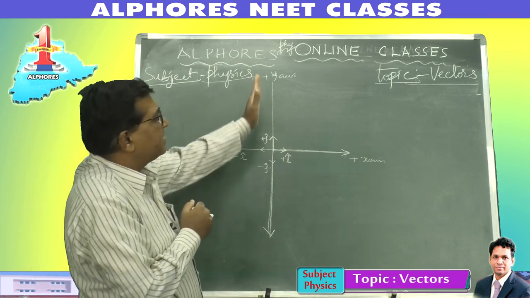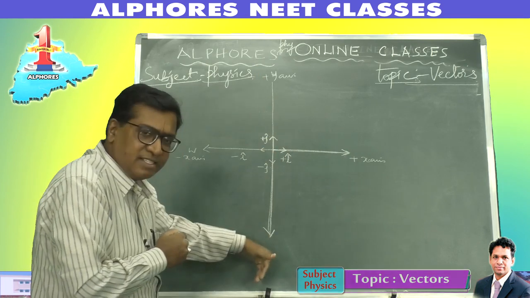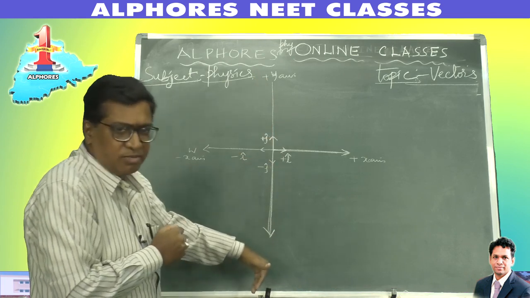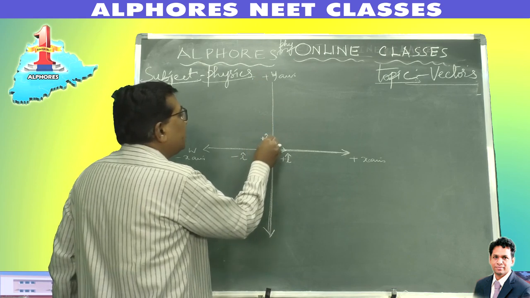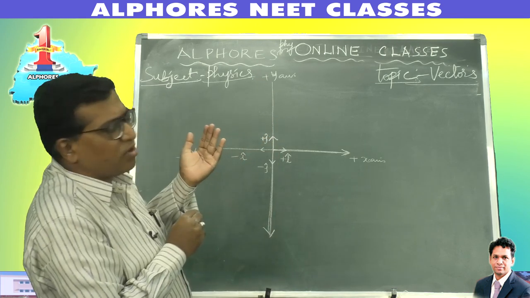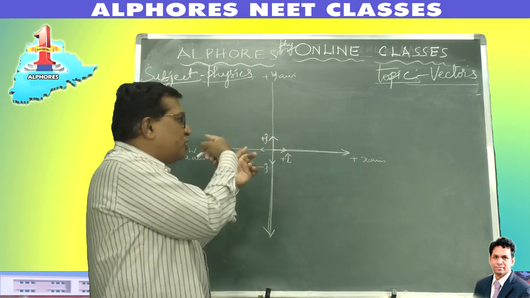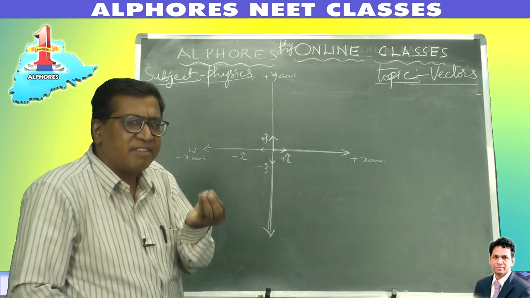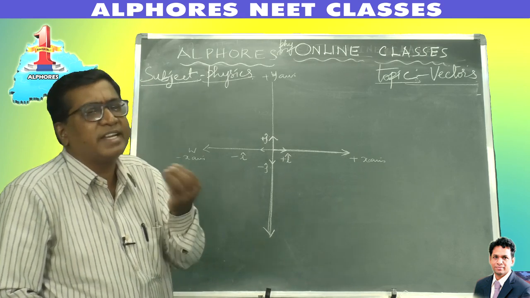Now the positive y-axis is north, and the negative y-axis is south. So this he has symbolized as plus j and this is minus j. The direction of the outward normal is plus k, and the direction into the board is minus k. So now he has given some mathematical symbols to denote the direction.